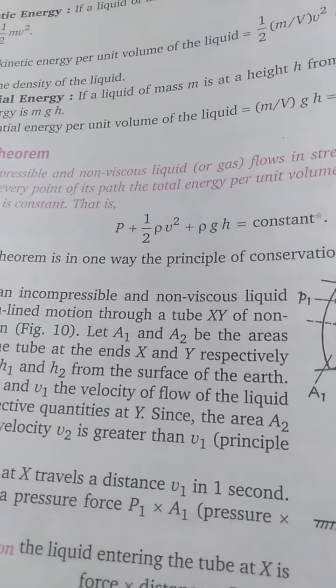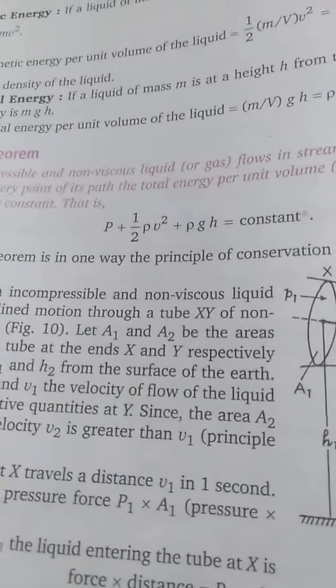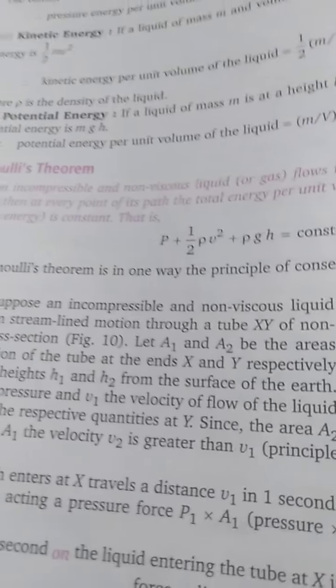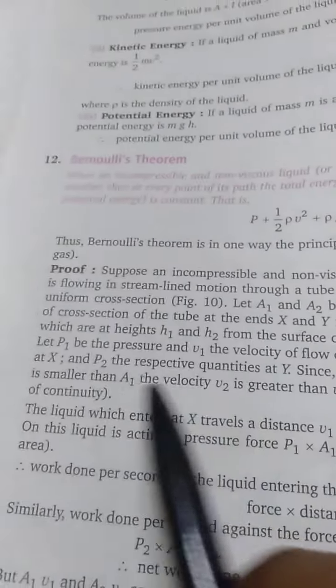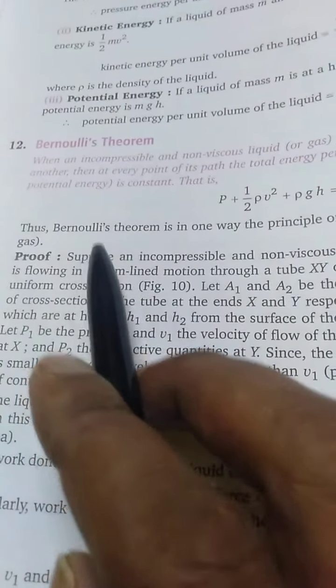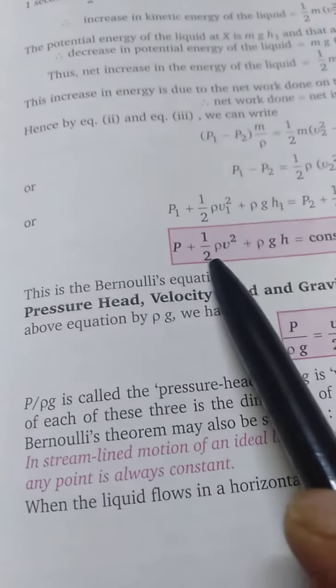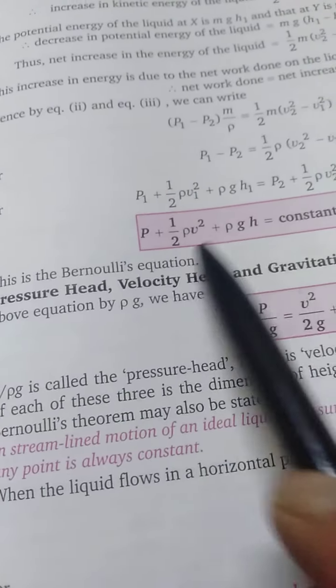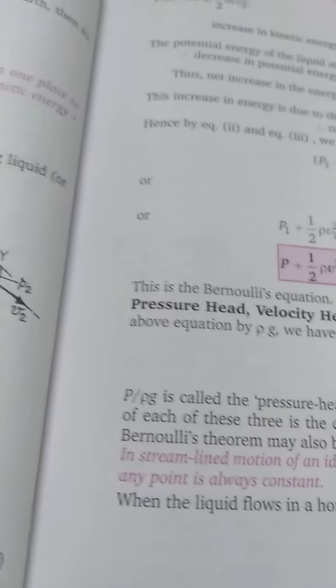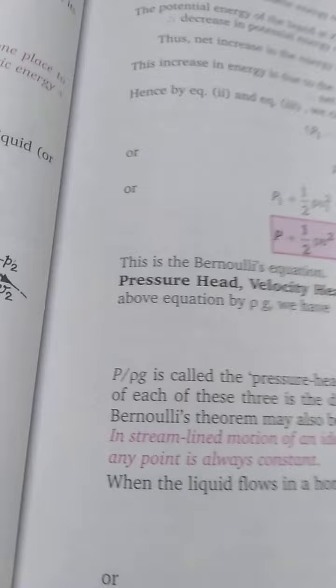So P plus half rho v square plus rho gh is equal to constant. So this is the formula for Bernoulli's theorem.